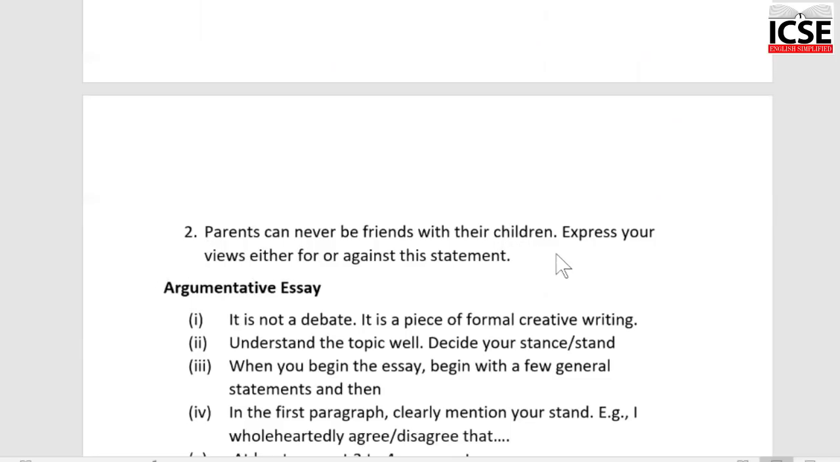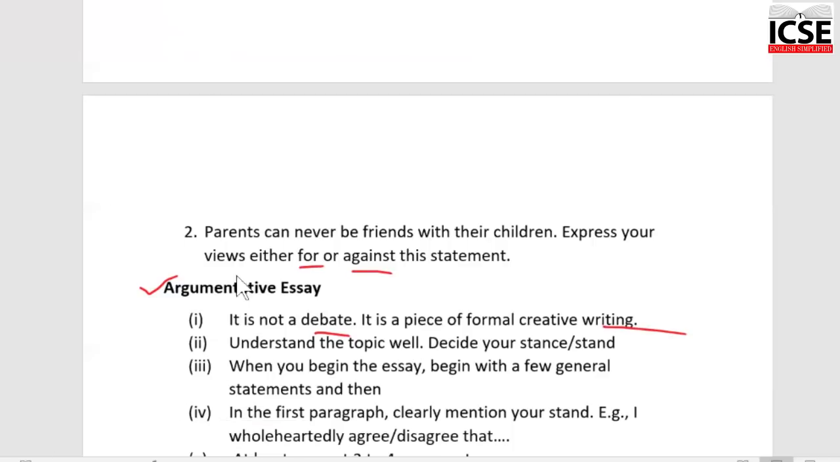This is a statement. And now you have to write an essay either for the motion or against the motion. Now, first, if you are writing this argumentative essay, remember, this is not a debate. It's not a speech. It's a piece of creative writing. So avoid words like, "I would like to speak," or "I strongly speak against the motion" or "for the motion." It should not sound like a debate. It's a piece of writing.